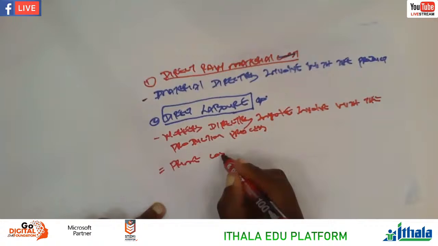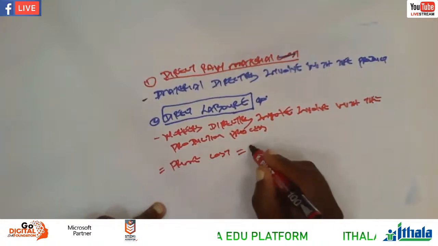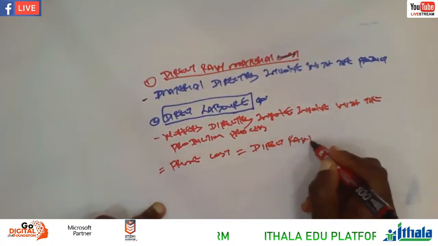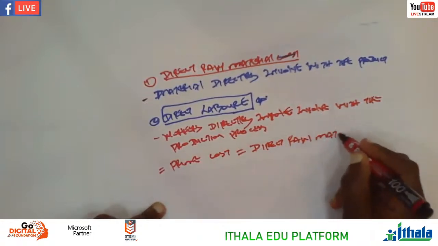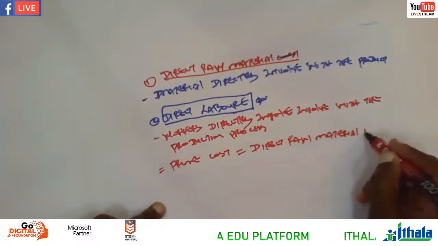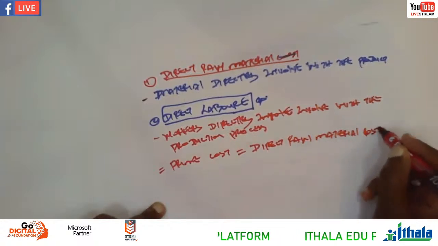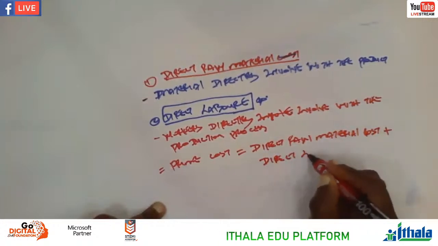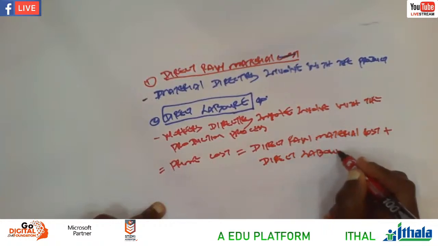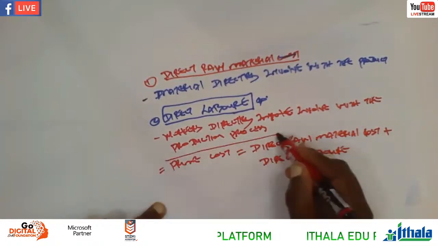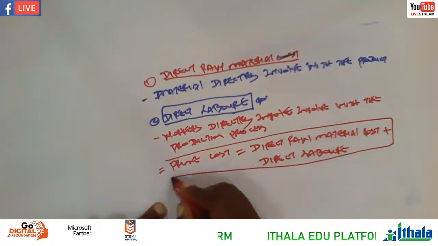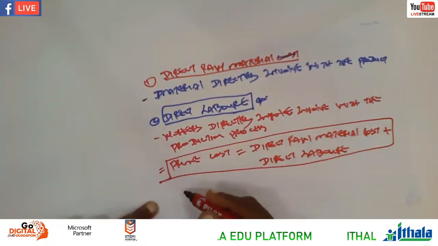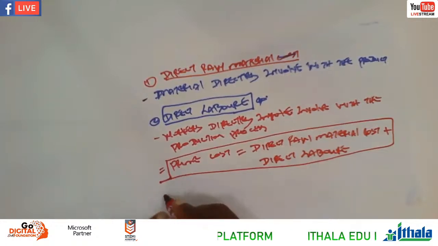Prime cost is equal to direct raw material cost, because everything is cost, plus direct labor. If you add these two, you get the so-called prime cost. And then we have factory overheads.